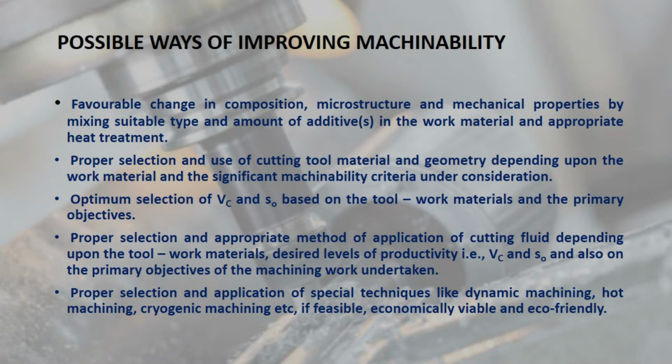And also proper selection and application of special techniques like dynamic machining, hot machining, cryogenic machining, which are economically viable and eco-friendly, should be taken for improving the machinability. Now let's go on to the next slide.